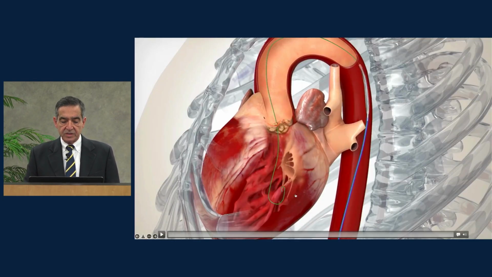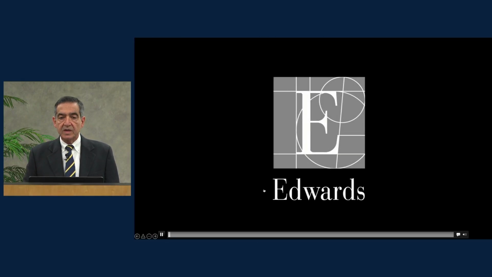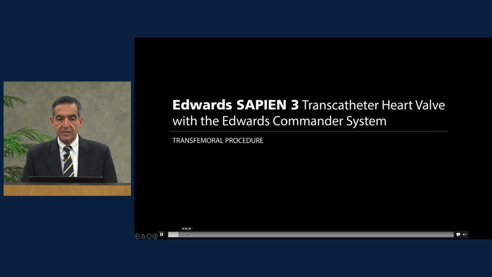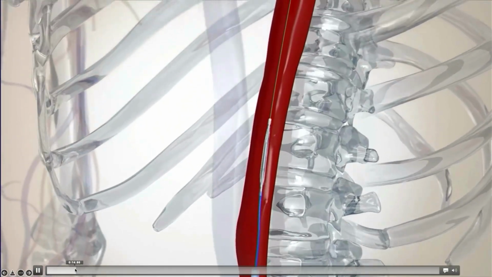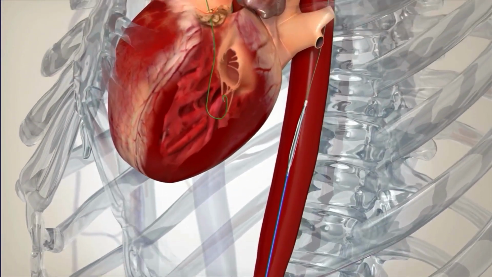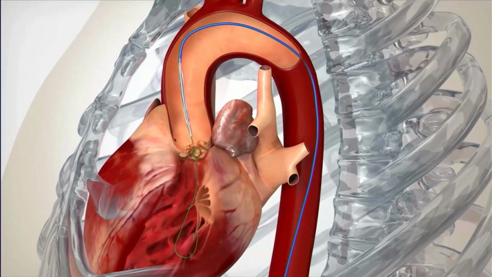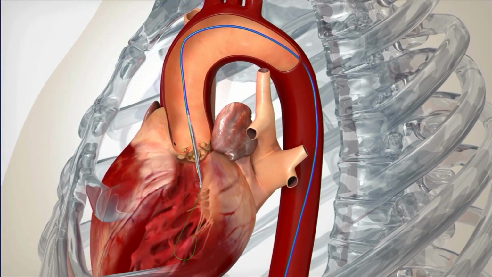So I was wondering if I could share this animation with you. This is from one of the valves that we are using called Edwards, which is a balloon expandable valve. In this particular animation, you see that first, because the aortic valve is severely stenotic, a balloon is introduced from the artery in the groin across the aortic valve. The balloon is expanded.